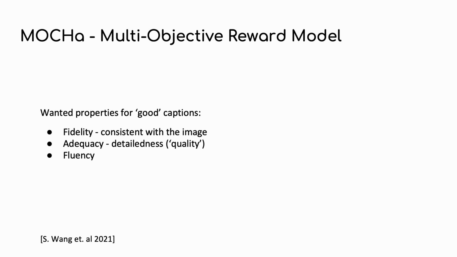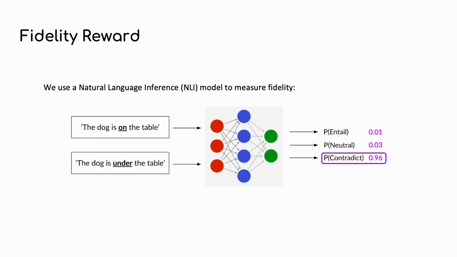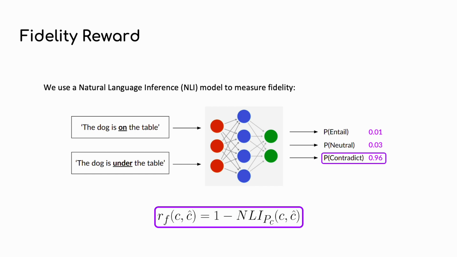In our setting, we would like to give high rewards for good captions and low rewards for bad captions. We follow Wang et al. and define 3 properties for good captions: fidelity, or how consistent the predicted caption is with respect to the image; adequacy, the amount of details in the predicted caption; and fluency, the quality and clarity of the language in the predicted caption. To model fidelity, we use a natural language inference model, also known as NLI. In short, these models can predict the probability of a contradiction between 2 given sentences. The fidelity reward will be 1 minus the contradiction probability between the prediction and the ground truth caption.